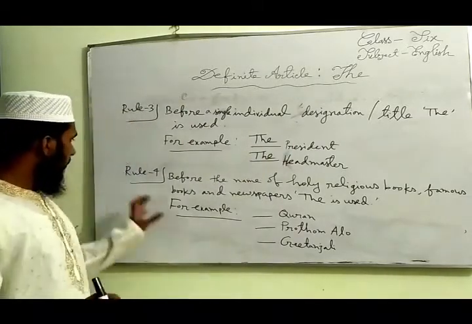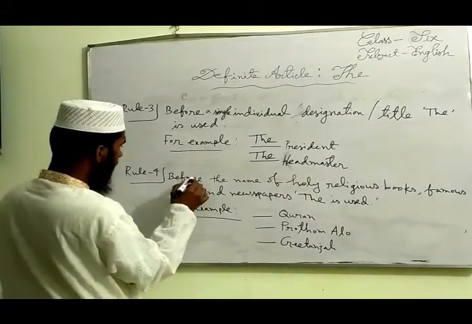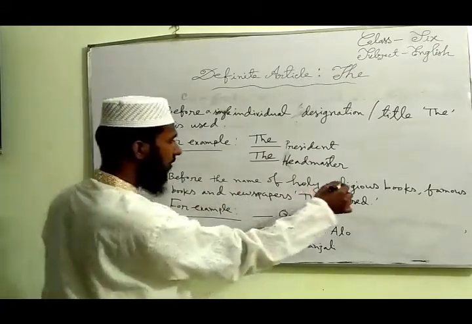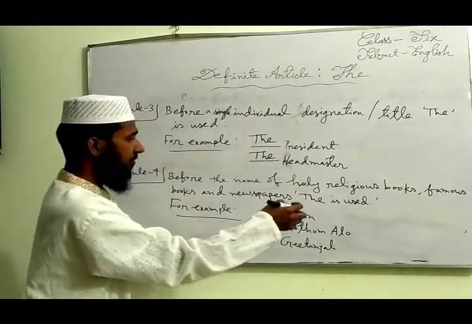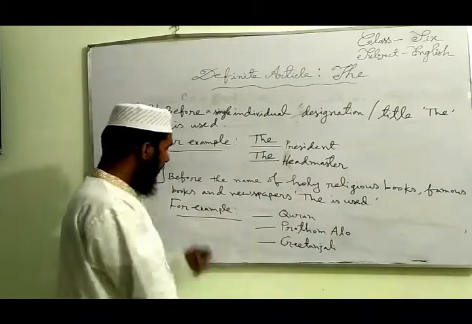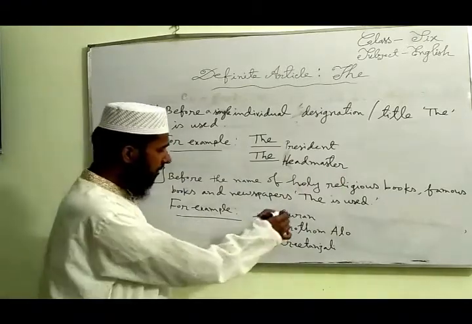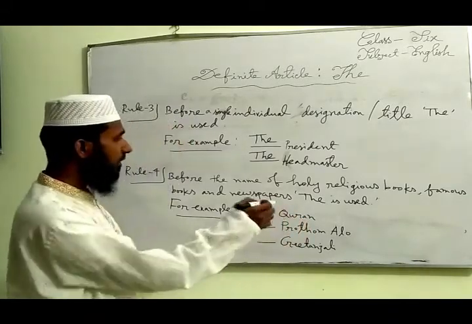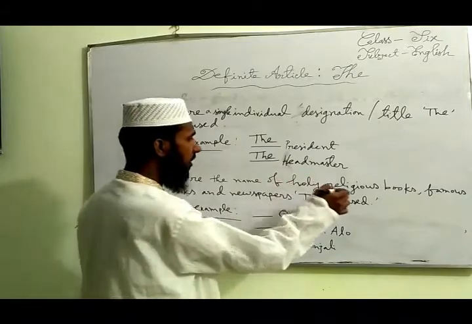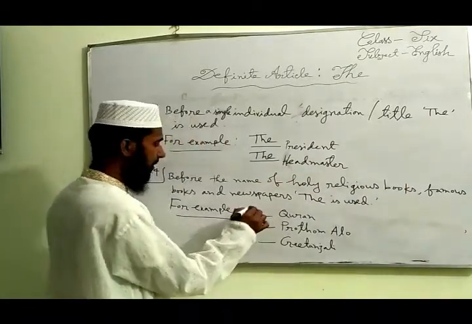Dear students, now notice rule 4. Here I have written that before the name of holy religious books, famous books and newspapers, the is used. For example, notice the 3 examples. At first, I have written here the word Quran. We know the Quran is the name of a holy religious book of Islam. So we have to use the here.